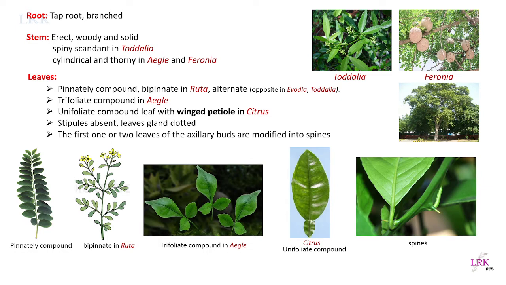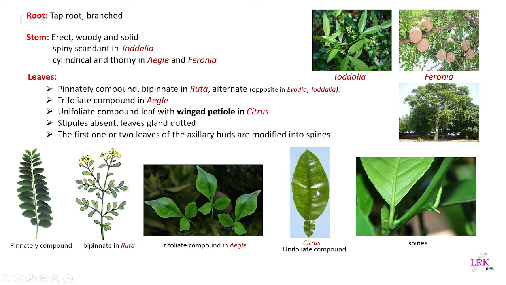And we often call it a winged petiole. You can see here, this is the citrus leaf. Why do we call it a compound leaf? Because it has more than one leaf bud at the spot of their origin, but they do not develop. Okay, so because of that, we call this single leaf a compound leaf, even though there are more leaf buds, but they do not develop further. Okay, and stipules are absent, so we call it exstipulate.